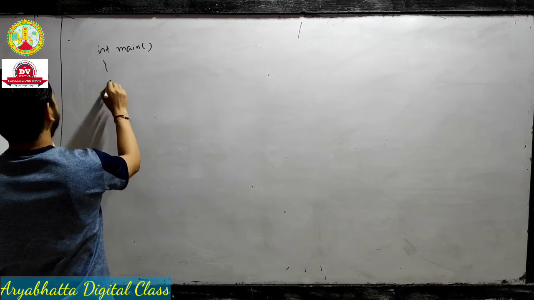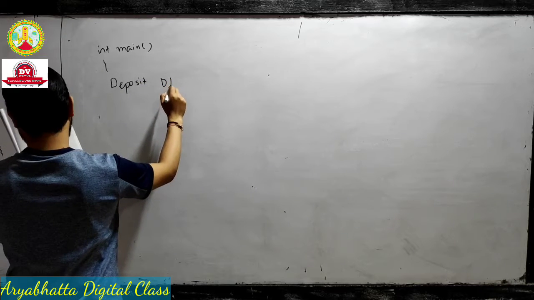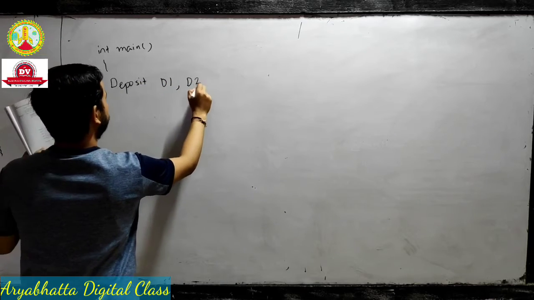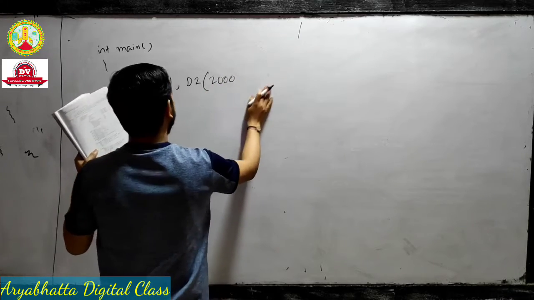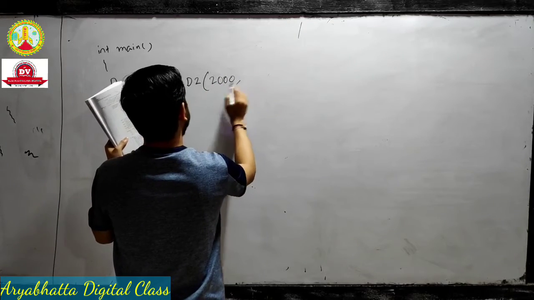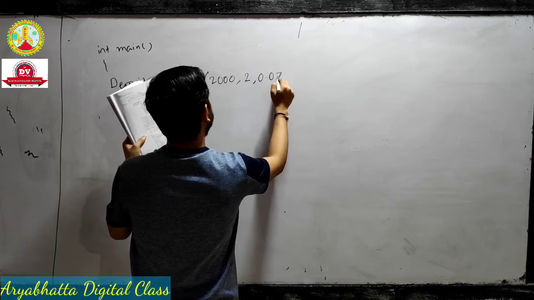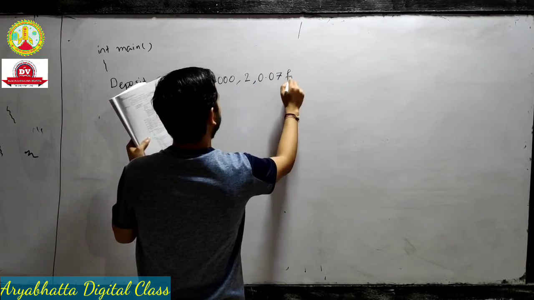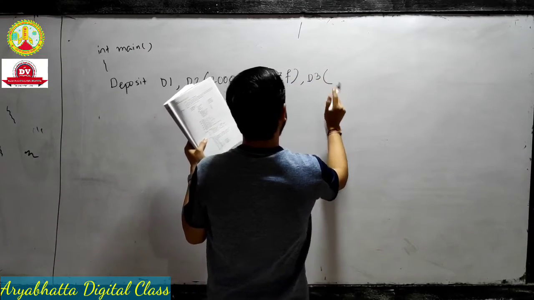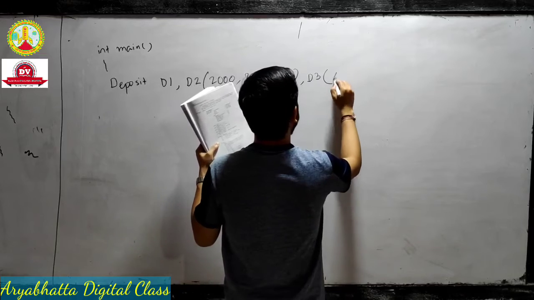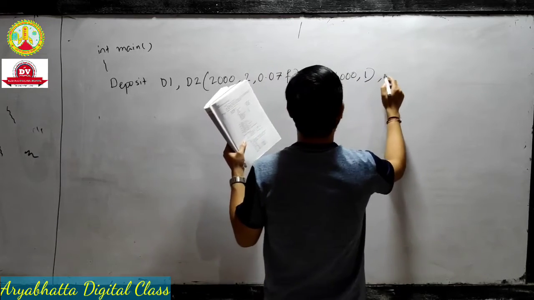int main, the class is what? Deposit. We take objects D1, comma D2. In D2, principal, time, rate are all defined. Means this is 2000 for principal, 2 for time, 0.07f for rate, f for float data. Okay, and D3 what? Principal and time. Rate we define as 0.08.